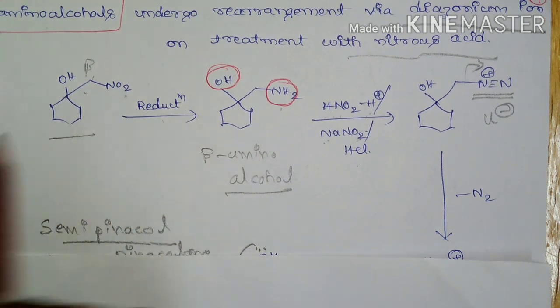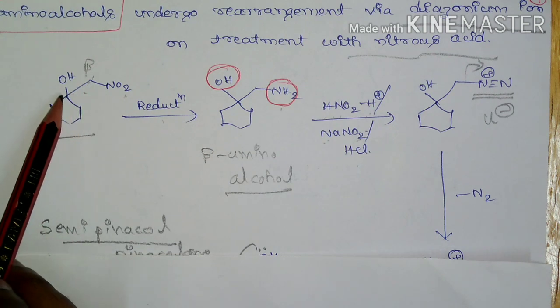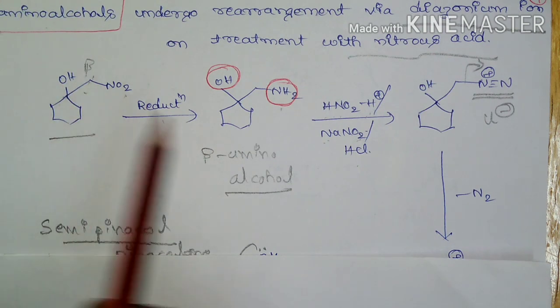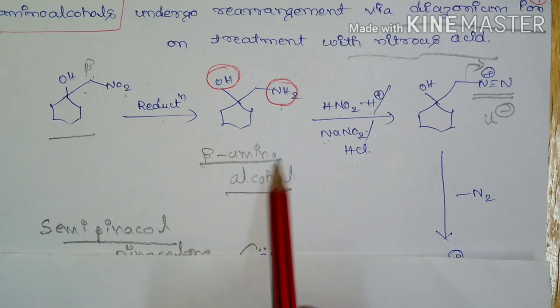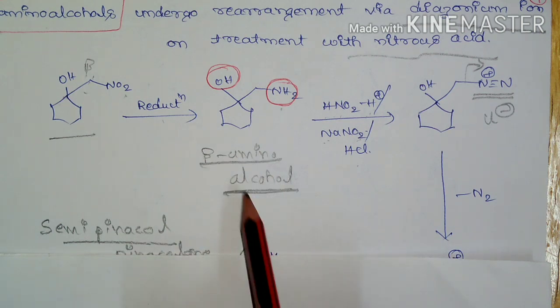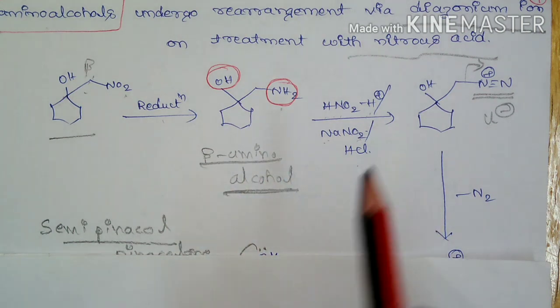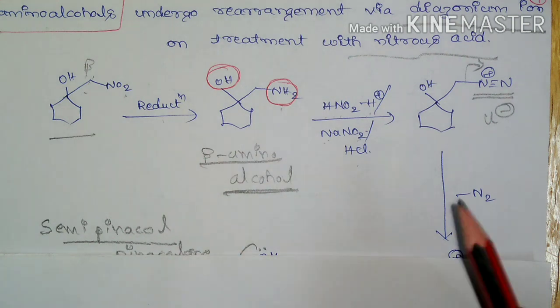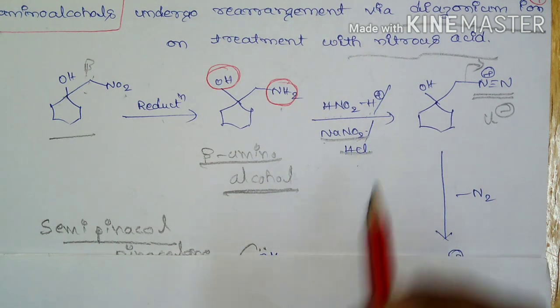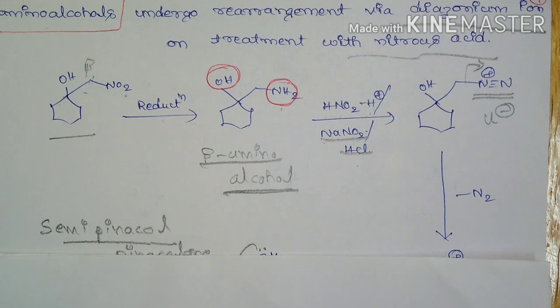Beta nitro hydroxy compounds upon reduction will give beta amino alcohol. This beta amino alcohol is treated with nitrous acid. We get nitrous acid by the reaction of sodium nitrite and HCl, which generates nitrous acid.